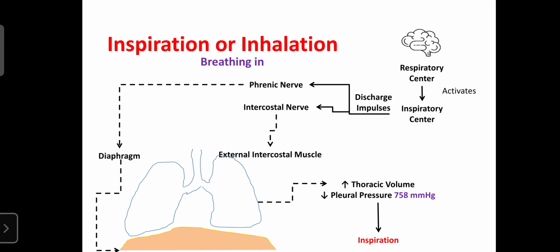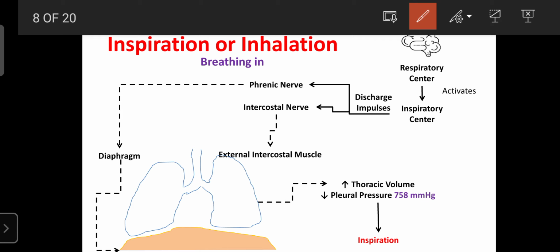The medulla oblongata is one of the parts of the brain. It plays an important role in inspiration as well as expiration, because it consists of the respiratory center, which mainly consists of two centers. One is the inspiratory center, which regulates inspiration, and the expiratory center, which regulates expiration. Other components involved in inspiration are the phrenic nerve and intercostal nerve. These are the nerves.